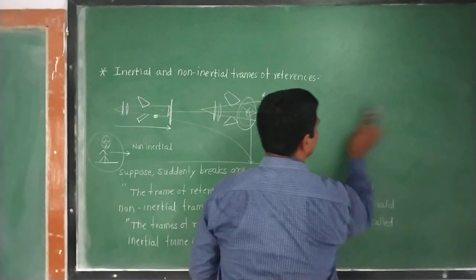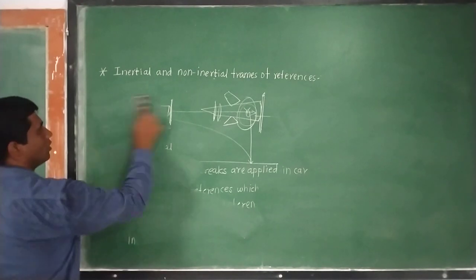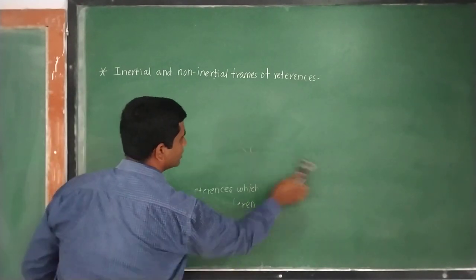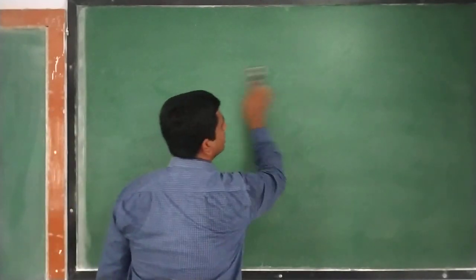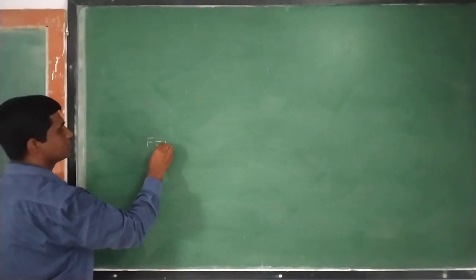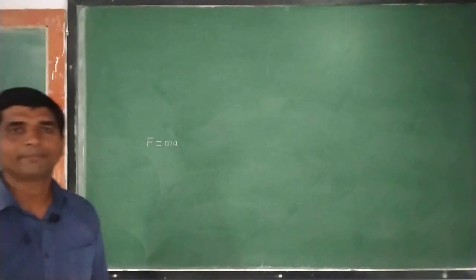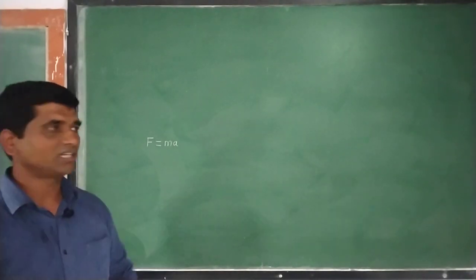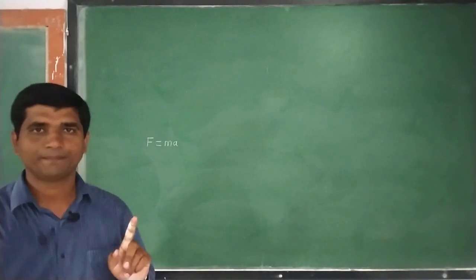You can have certain more applications of Newton's other laws as well. So let us consider Newton's second law. Newton's second law tells us that force is equal to mass into acceleration. Now just imagine you are applying a certain force to a truck and to a car.